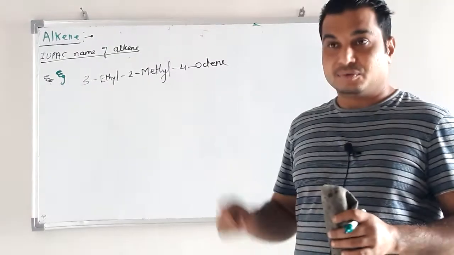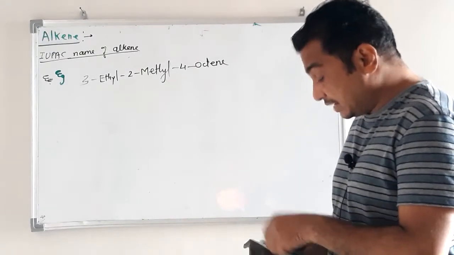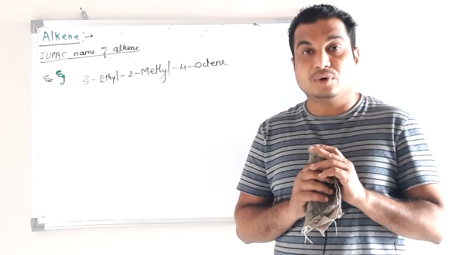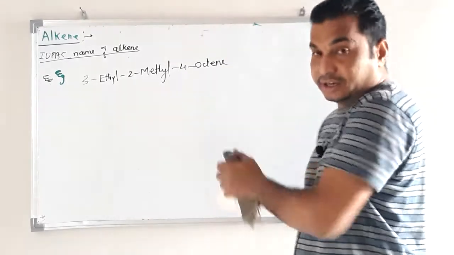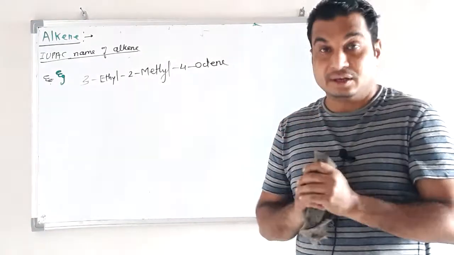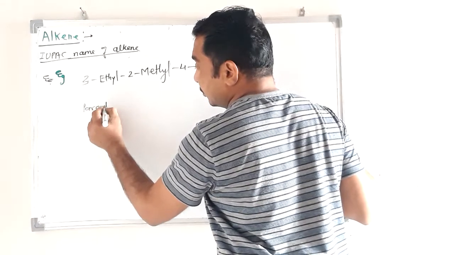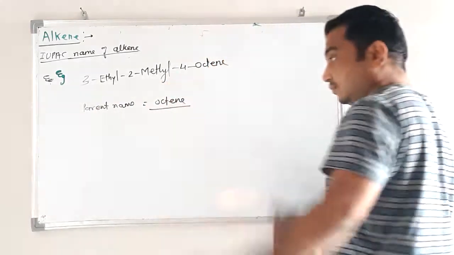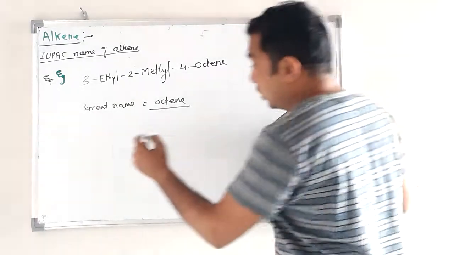Whatever name is given, for that compound we have to draw the structure. First identify the class of organic compound. Is it alkane? On what basis can we identify? The parent name. The parent name is octene, E-N-E, not A-N-E. E-N-E means alkene, and alkene means having a double bond. So first write the parent name, octene. Octene means 8 carbon atoms. Draw the chain for 8 carbon atoms.